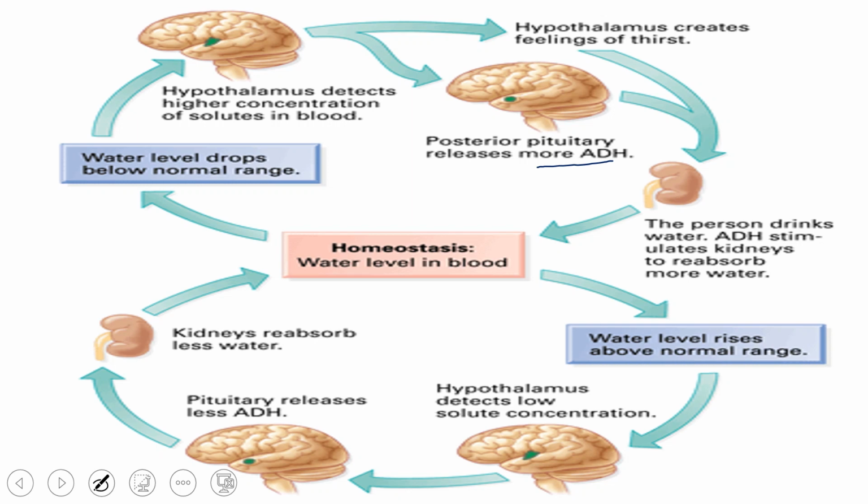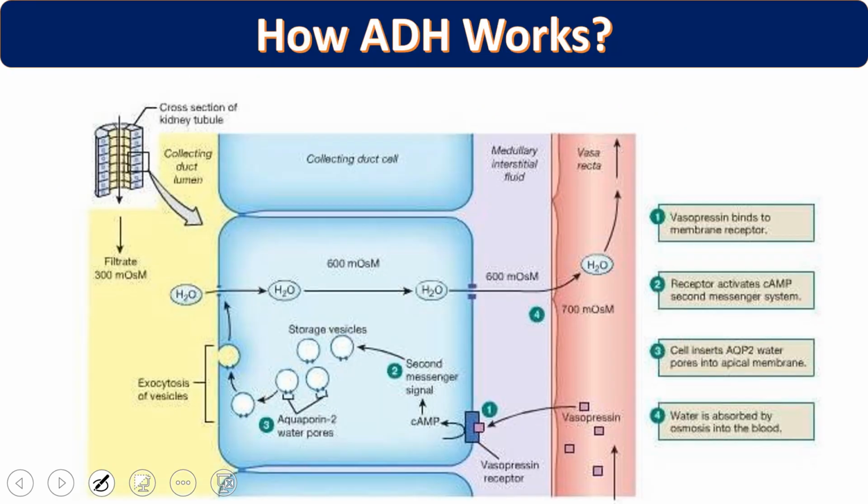In the opposite fashion, whenever the water level rises, meaning I have taken more water, we don't want to retain water. In that case, the pituitary releases less ADH and there is more urine output. So this is how ADH works. The pituitary produces vasopressin, as ADH is also called.